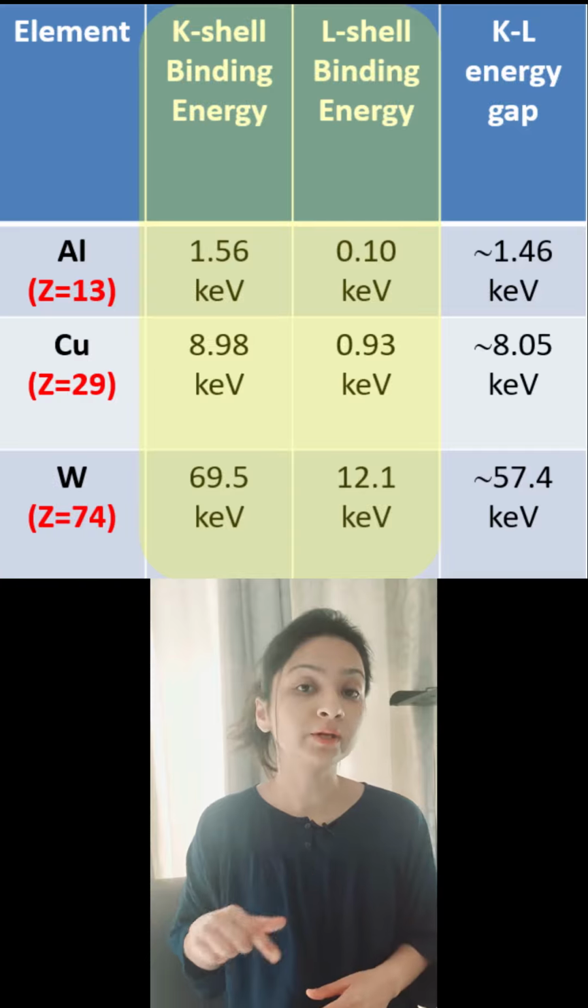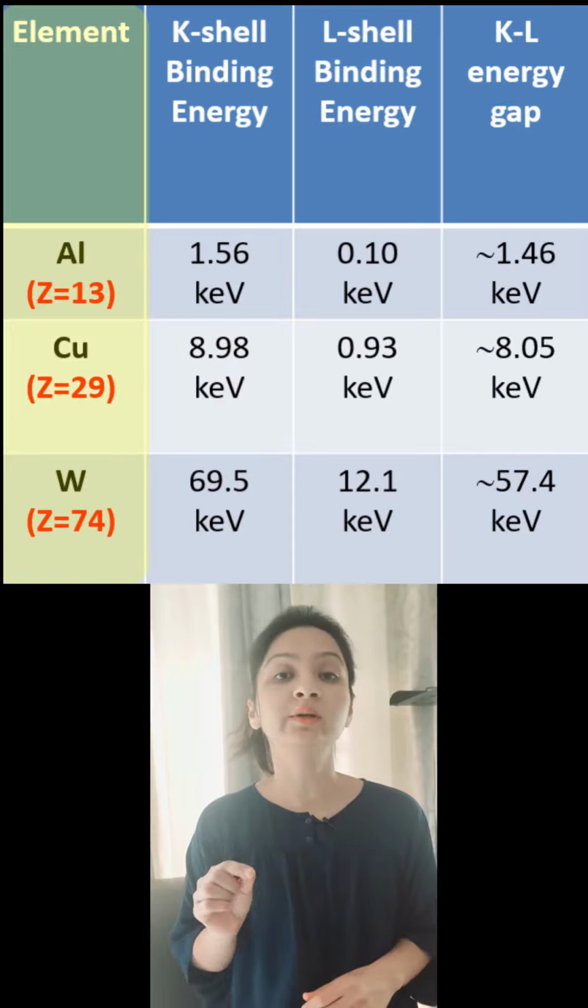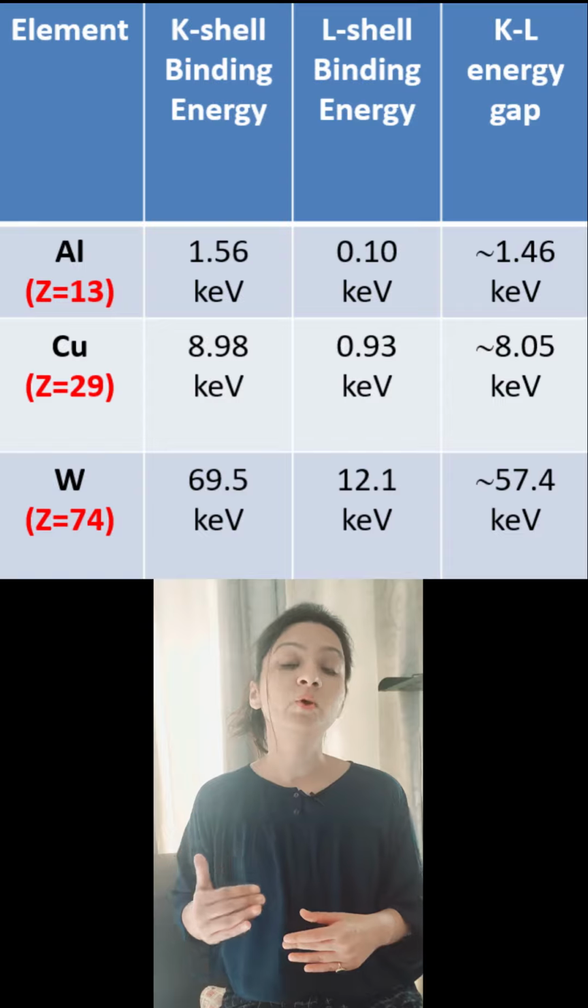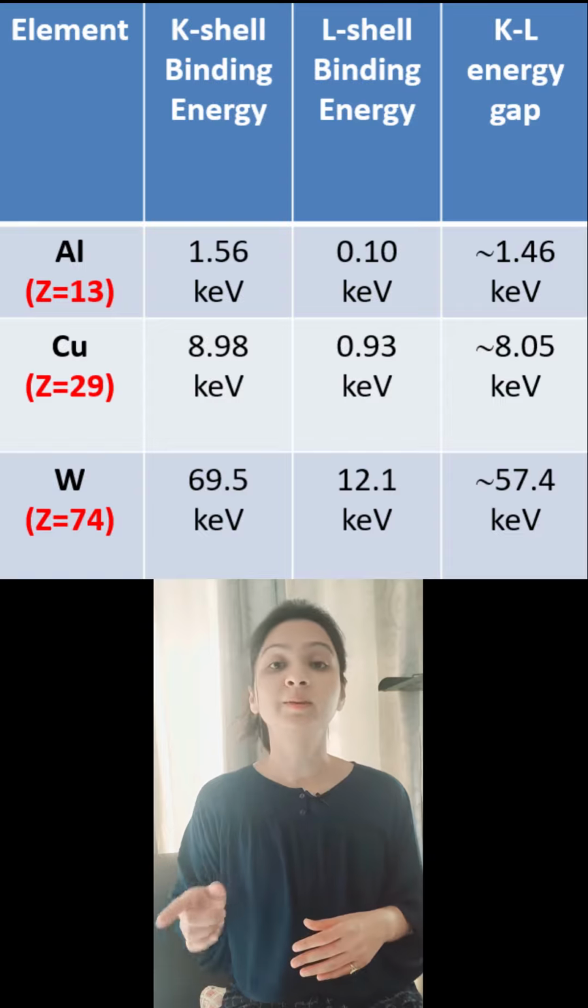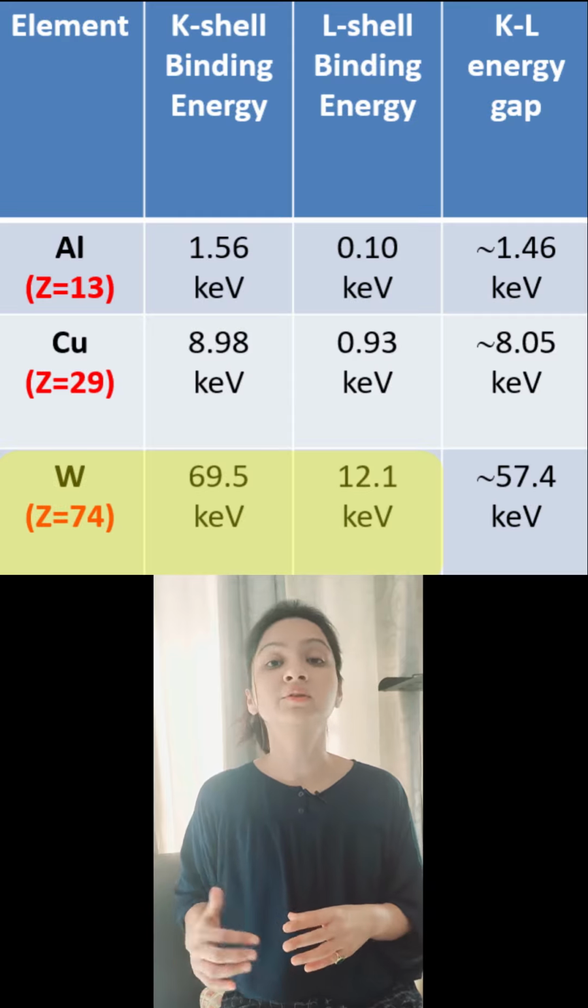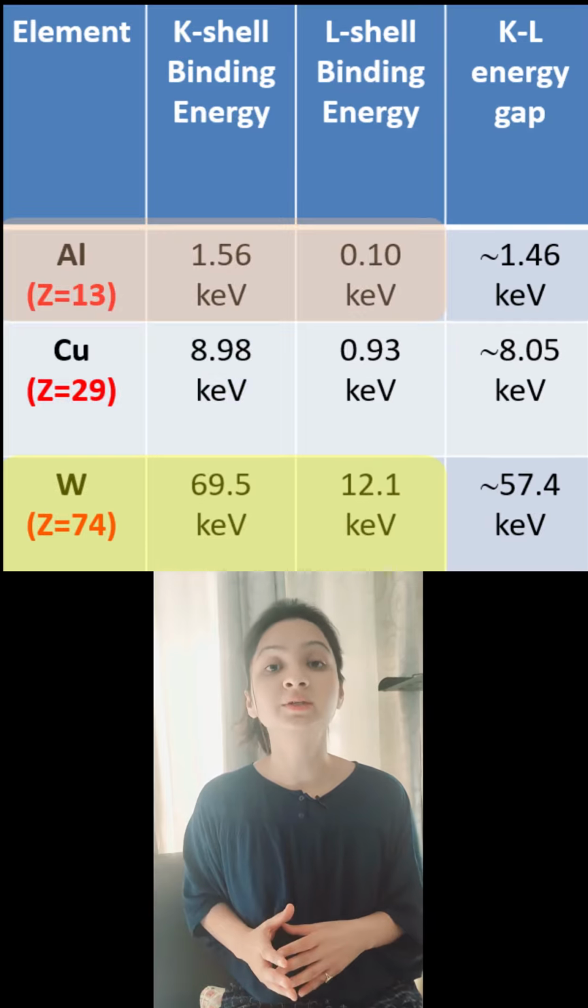Why? Because the binding energy of the atomic shells depends upon the nuclear charge, that is the number of protons in the nucleus. A higher nuclear charge means that the electrons are more tightly bound to the nucleus and hence experience greater attraction. So if we compare aluminium, copper and tungsten, you will notice that the binding energies of the electrons in K and L shells for tungsten is greater than that for the corresponding copper or aluminium targets.